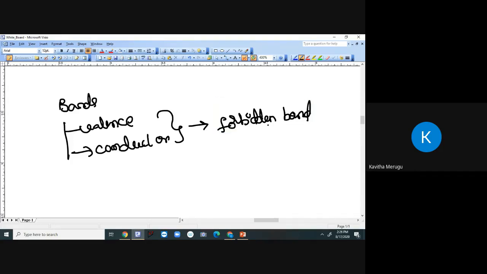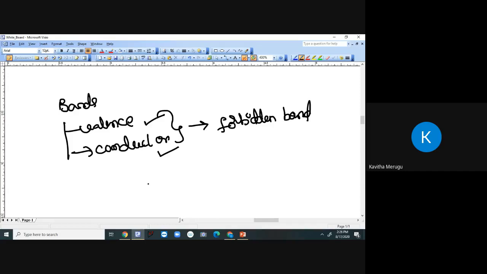Generally, what is meant by valence band? Valence band can be defined as the range of energies possessed by valence electrons. What is meant by conduction band? The range of energies possessed by conduction band electrons. These things are important for your exam. Concentrate on every single thing.